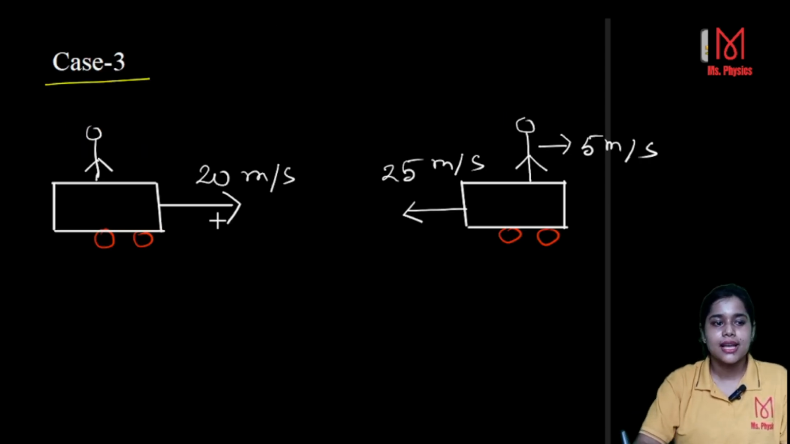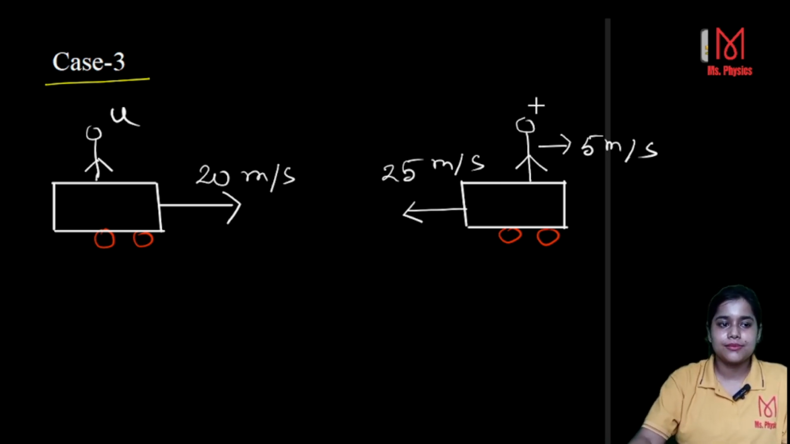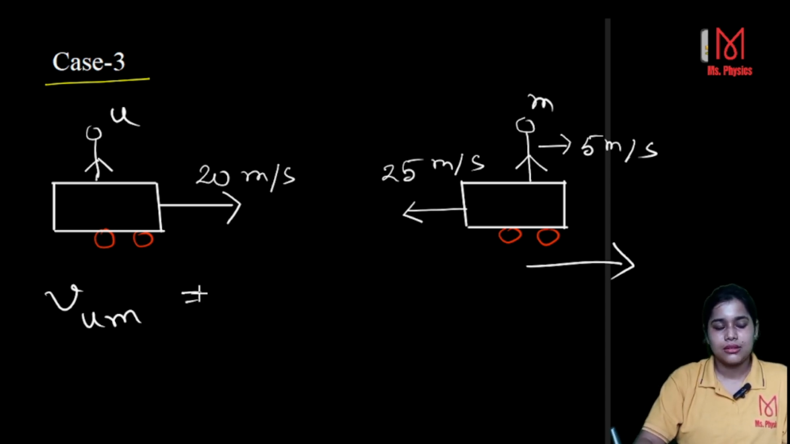In the next case, everything is the same, but if this is you and this is me, I have some velocity, 5 meter per second along the positive x-axis. Suppose in that case, the velocity of you with respect to me is vu minus vm.